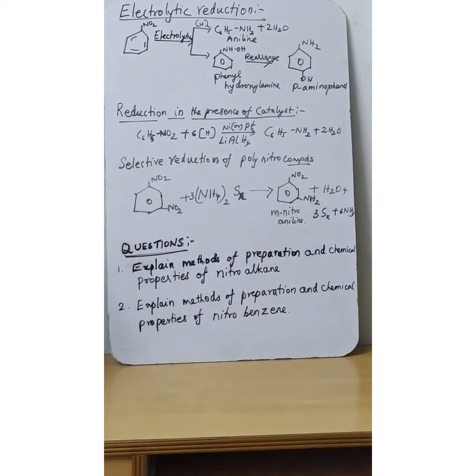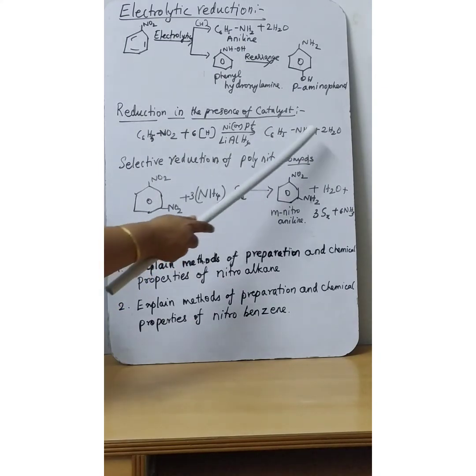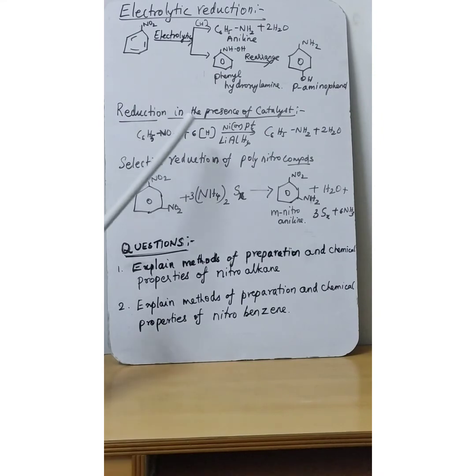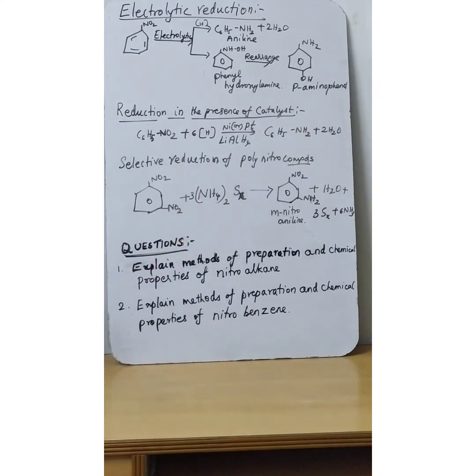Para-aminophenol as the product. Okay, next one, reduction in the presence of a catalyst like nickel or platinum, or in the presence of a reducing agent like lithium aluminum hydride. Nitrobenzene will undergo reduction and give a primary amine like aniline as the product by the removal of a water molecule. Reduction means addition of hydrogen, so oxygen will be removed and hydrogen will be added, and you will get amino compounds as the product.